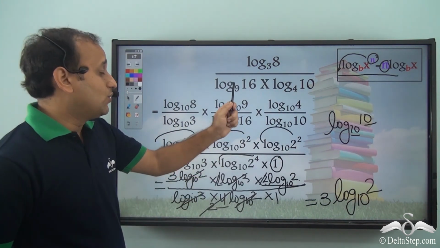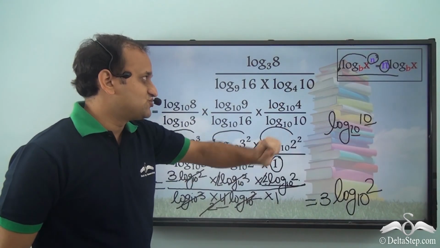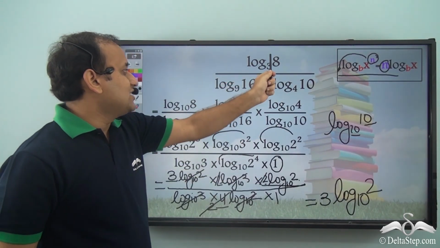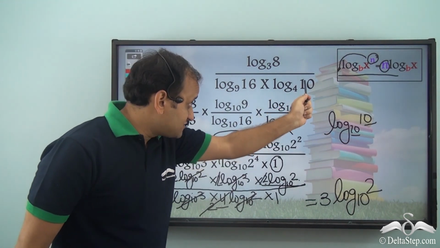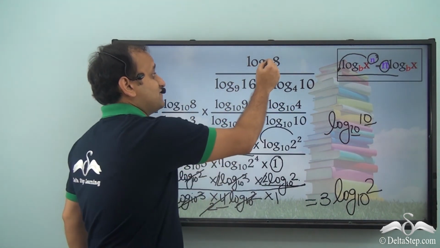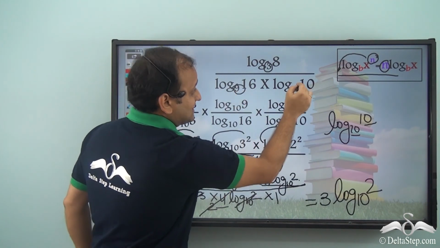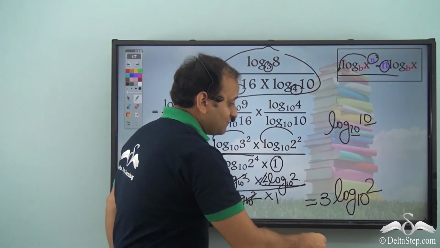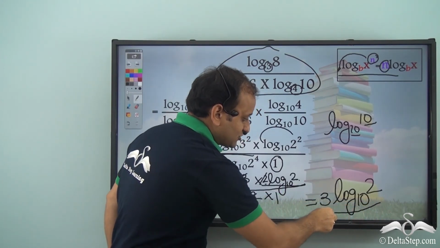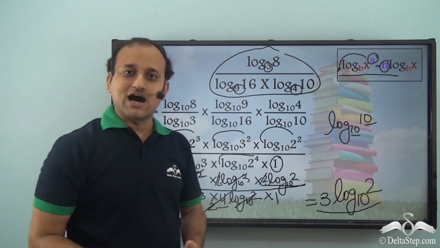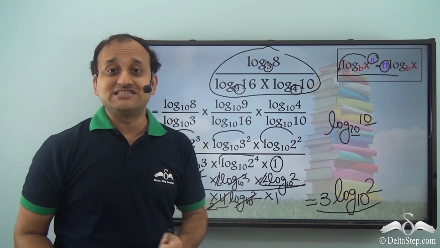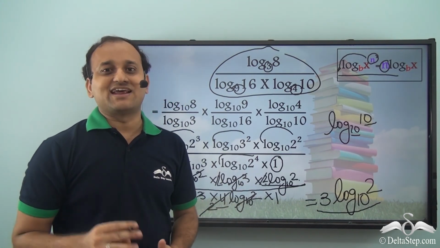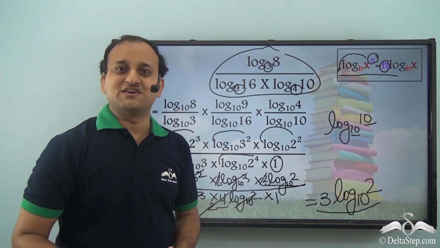So you see how by applying the change of base rule, log 8 to the base 3 by log of 16 to the base 9 into log of 10 to the base 4, 3 different bases, and such a complex equation was solved, and this final simpler solution was found. And this is how Sam was able to calculate the total number of stops they made during their journey. And as a result, they were able to fix their spacecraft.